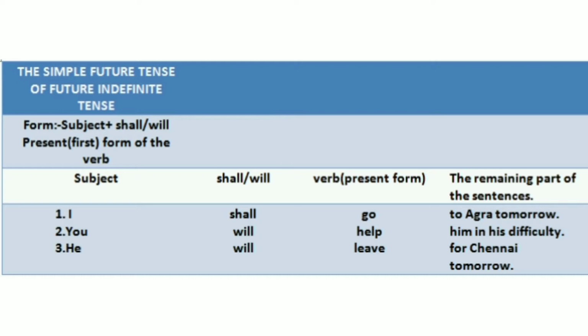The form of the future indefinite tense is subject plus will or shall plus the present form, which is the first form of the verb, and the remaining part of the sentence. So let's see an example. I shall go to Agra tomorrow. You will help him in this difficulty. He will leave for Chennai tomorrow.